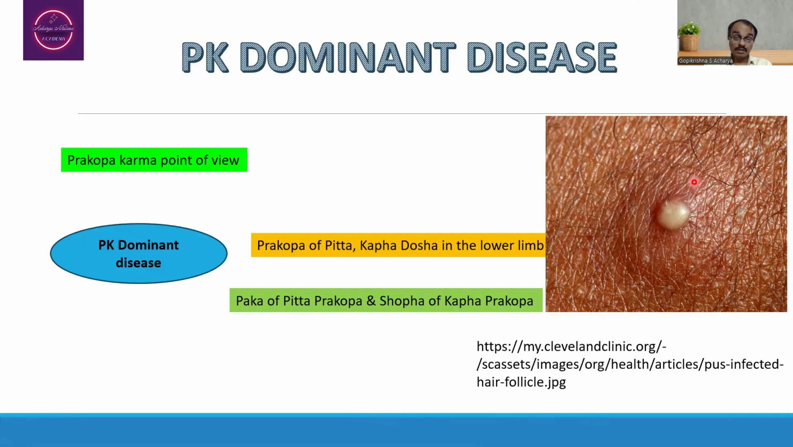The paka in this particular situation may indicate the Pitta dosha increase, and shofa may indicate abnormal increase of Kapha dosha in the body. So like that we are able to predict the manifestation of a Pitta Kapha dominant disease.